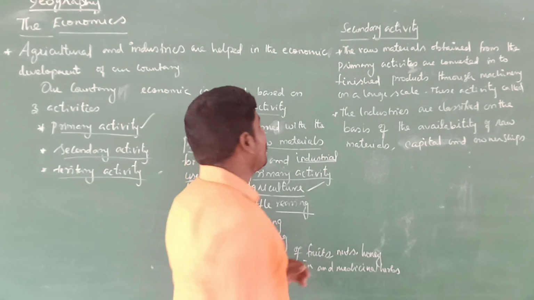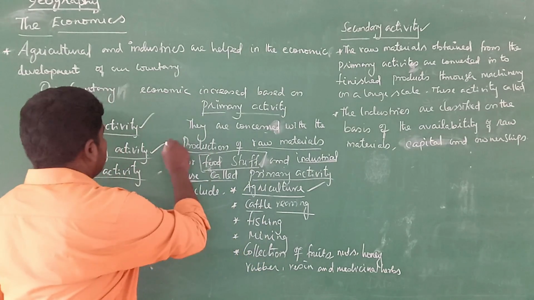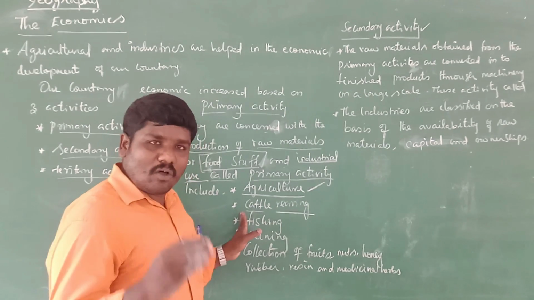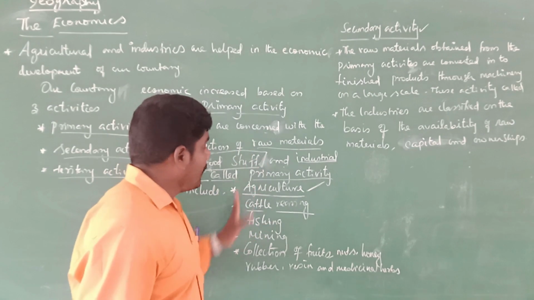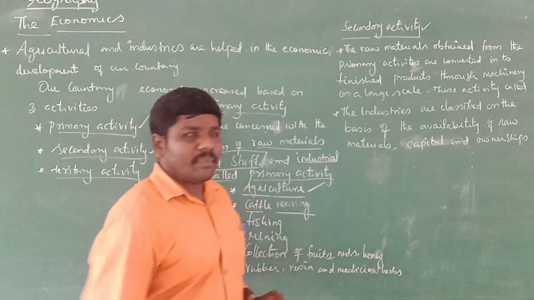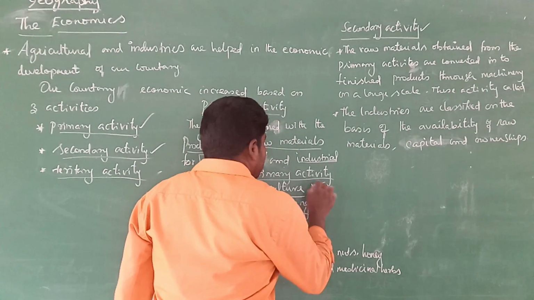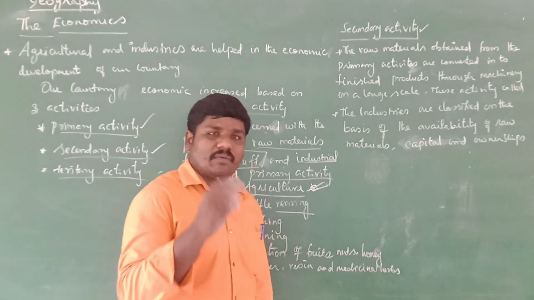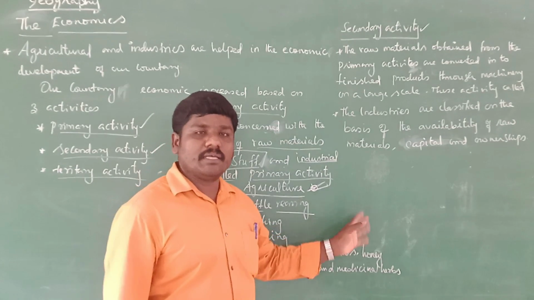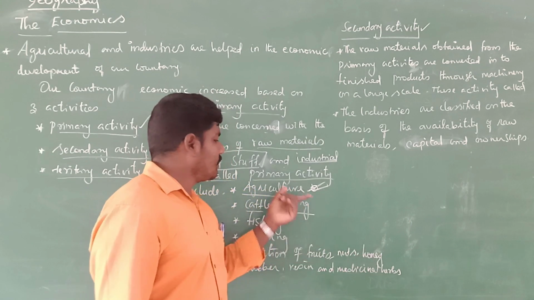And the next, we go to secondary activities. The raw materials obtained from the primary activities are converted into finished products, especially agricultural products. Mostly the wastage or the finished product of agriculture is used in the production of some other materials, with the help of this finished product.